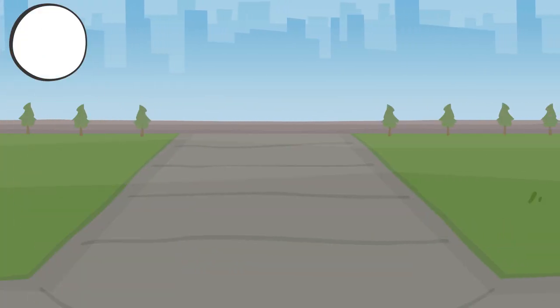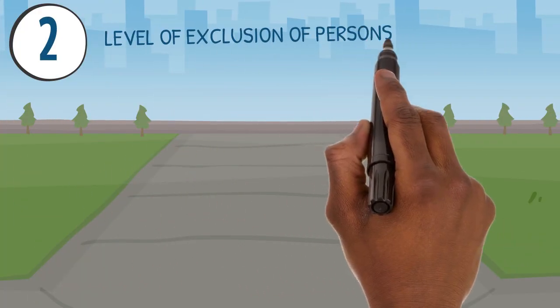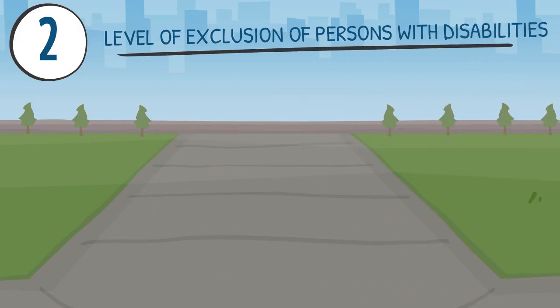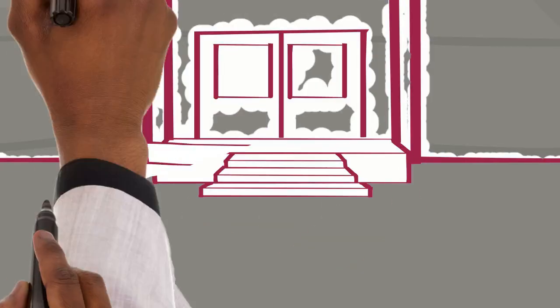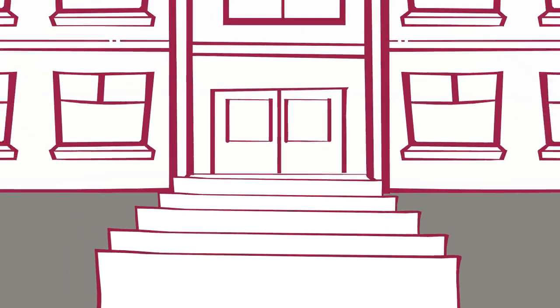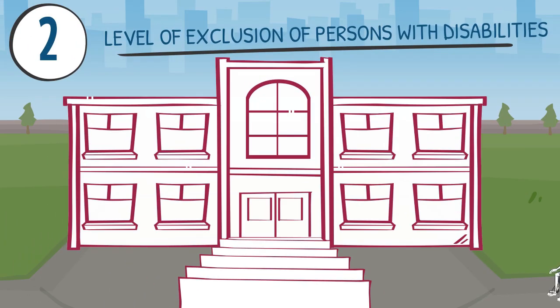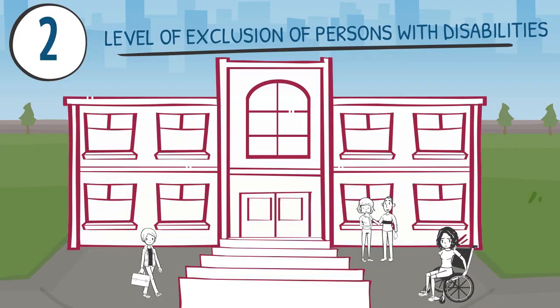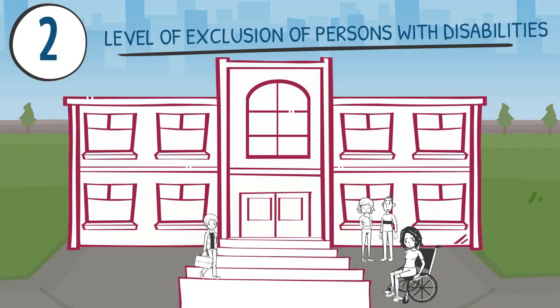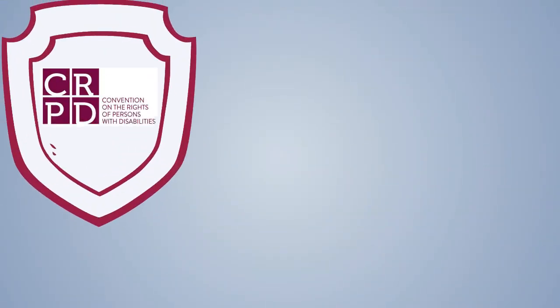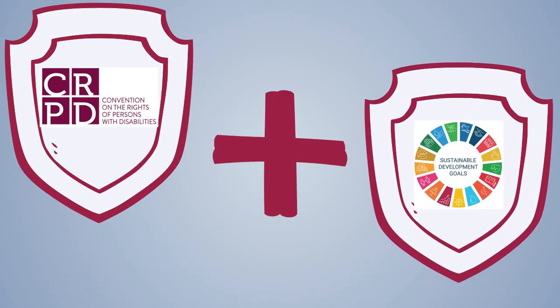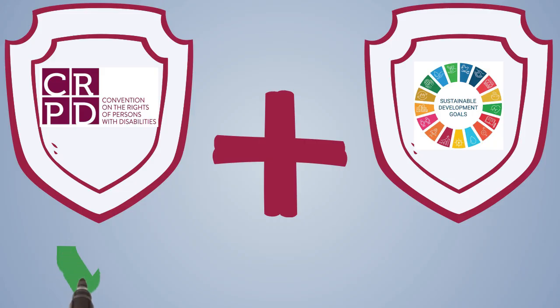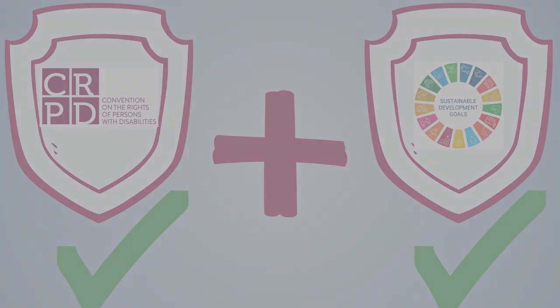Another reason is to know the level of exclusion faced by persons with disabilities. For this, we have to understand how the situation of persons with disabilities differs from those without disabilities in their community. For example, if children with disabilities have lower school attendance than those without disabilities, that is the evidence of exclusion. This information on persons with disabilities also allows us to know if a country is making progress with inclusion and the implementation of the CRPD and the achievement of the SDGs.